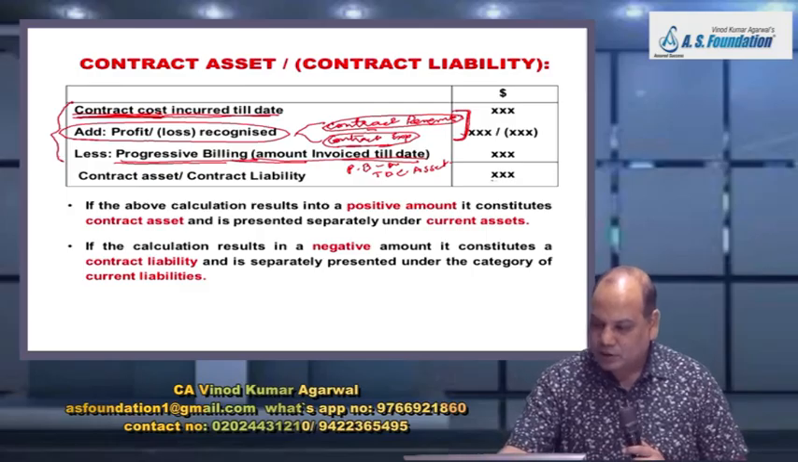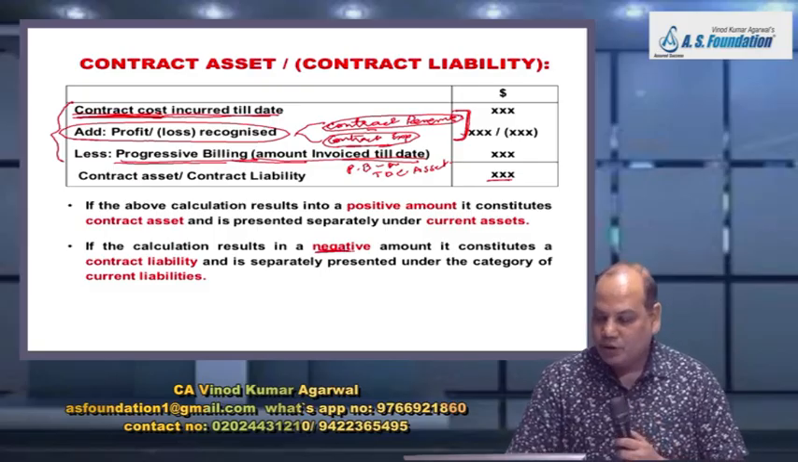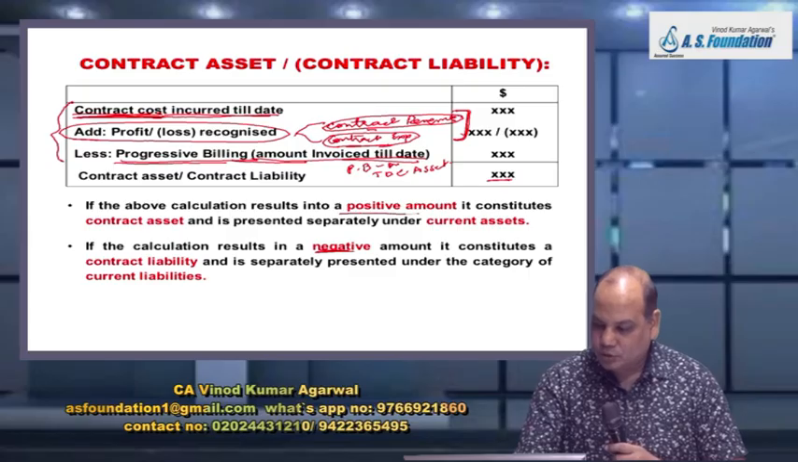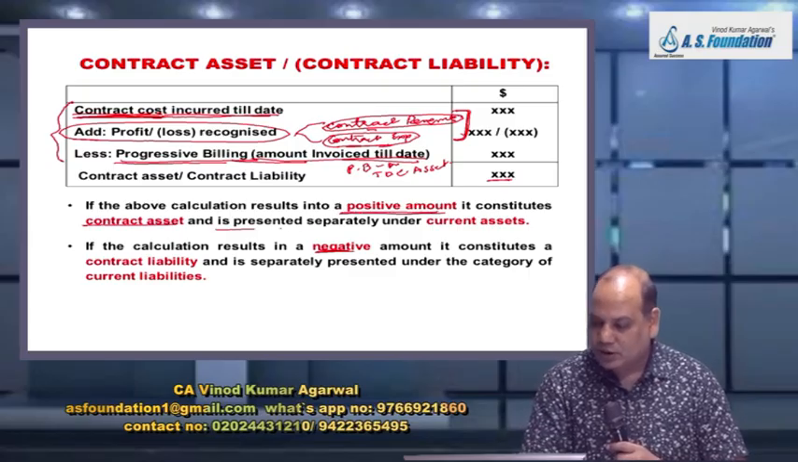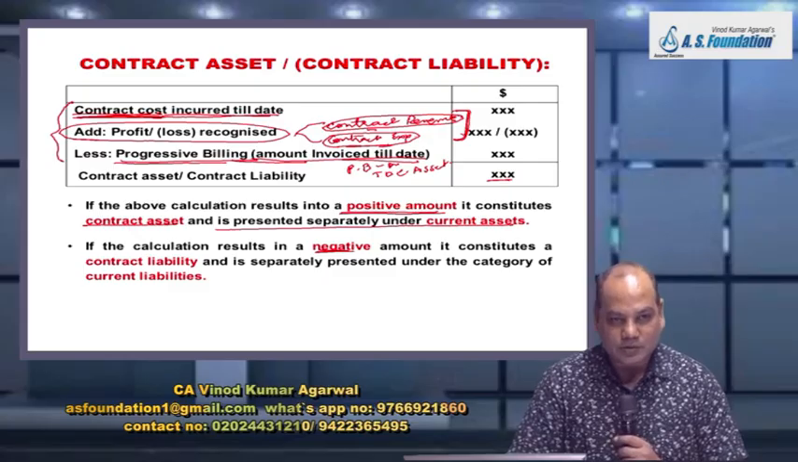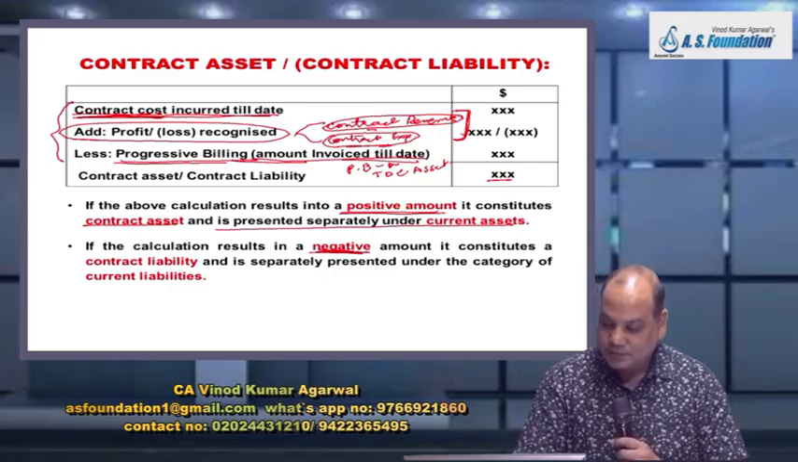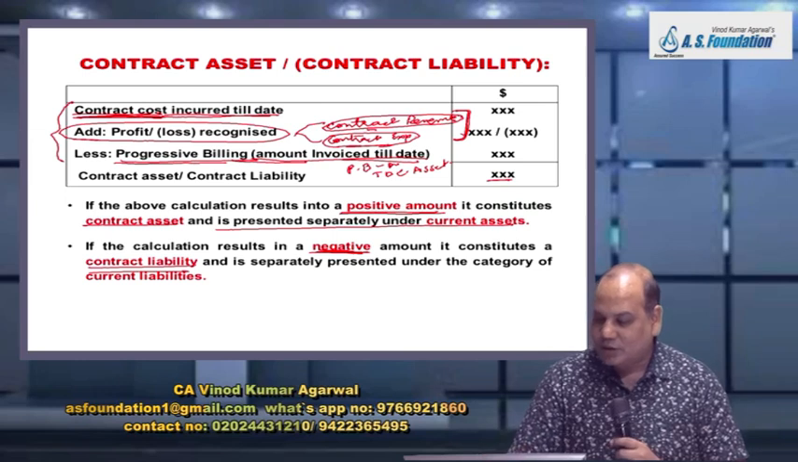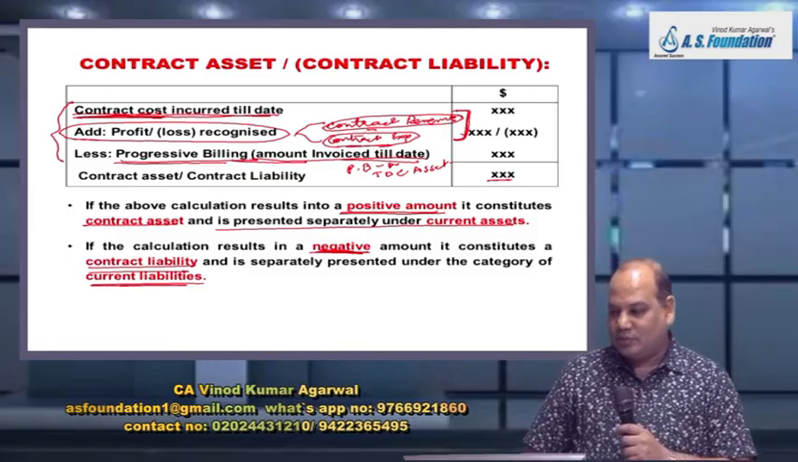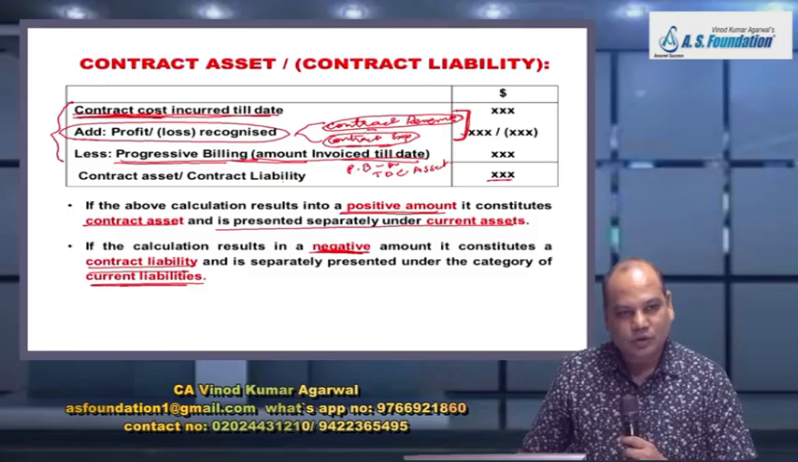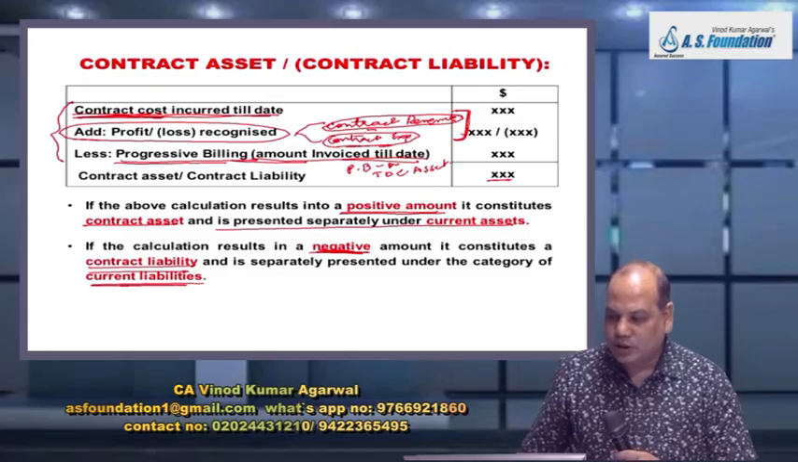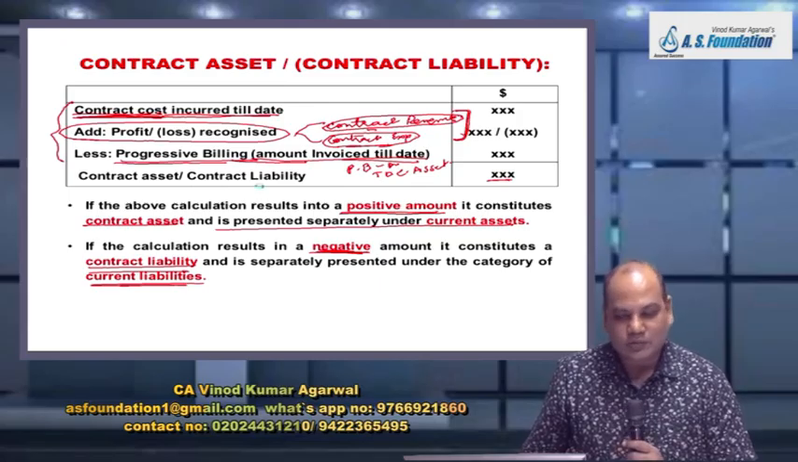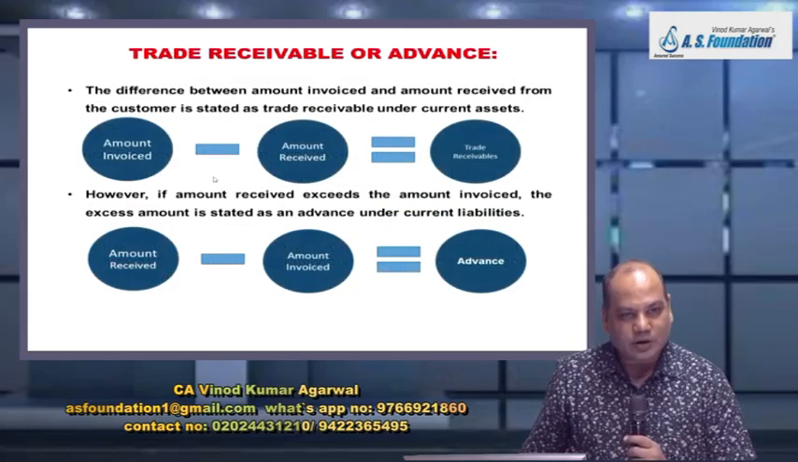Now sometimes the balance can be positive or the balance can be negative. If it is a positive balance, then you call it a contract asset and present it on the asset side. If the balance is negative, then you call it a contract liability and you present it on the liability side under the head current liabilities. Okay. So by opening a contract asset account and passing these four entries, you will automatically get the balance, and the balance can be positive or negative.